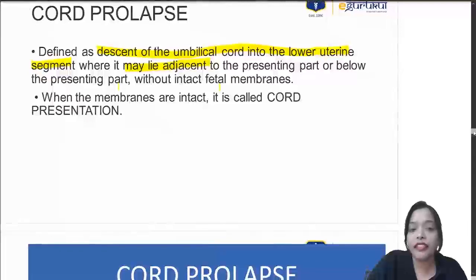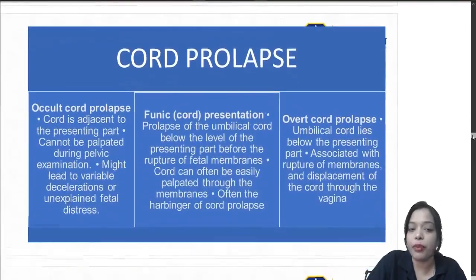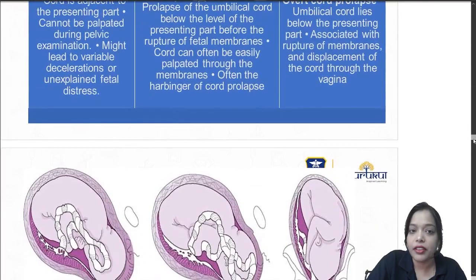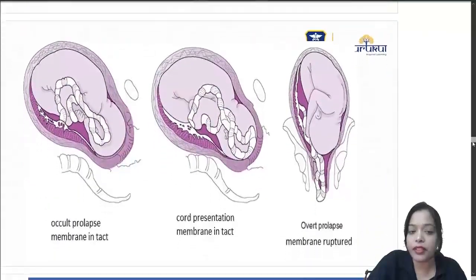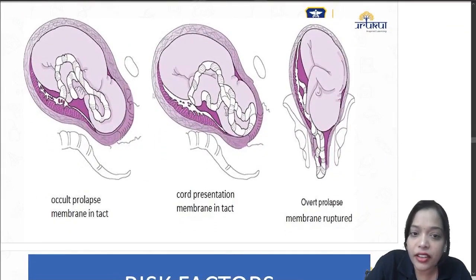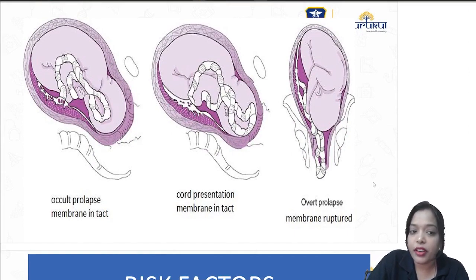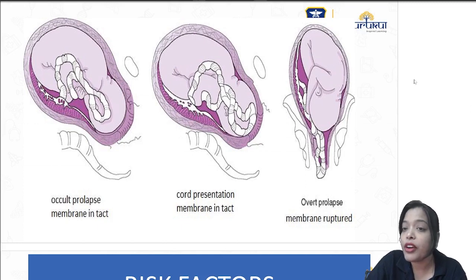As in the definition itself, you have the types of cord prolapse. Basically we have occult cord prolapse, cord presentation and overt cord prolapse. When the membranes are ruptured and the cord is completely out, we call it overt cord prolapse.